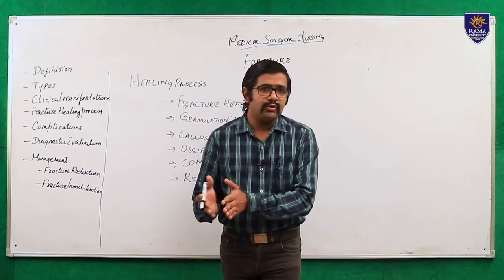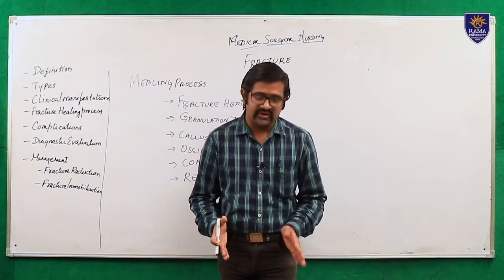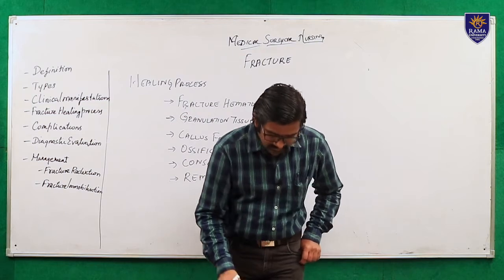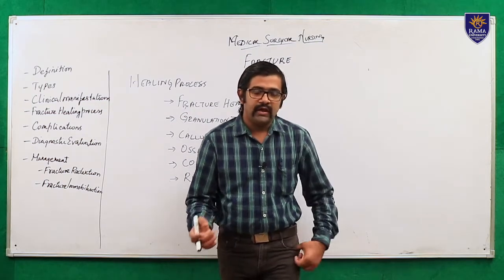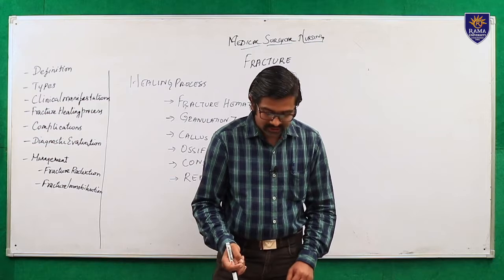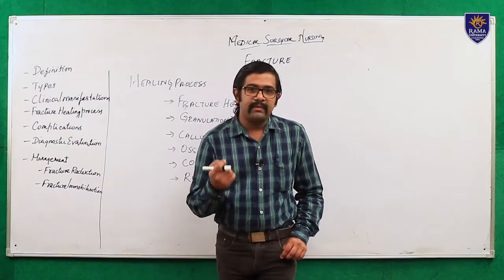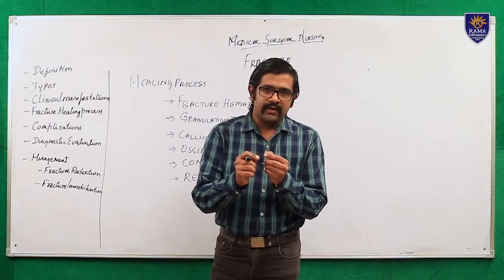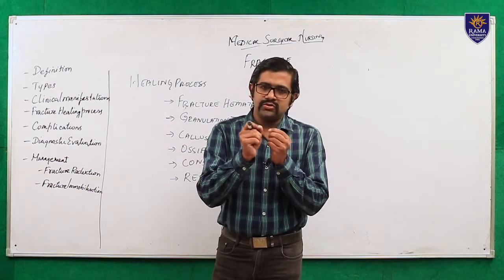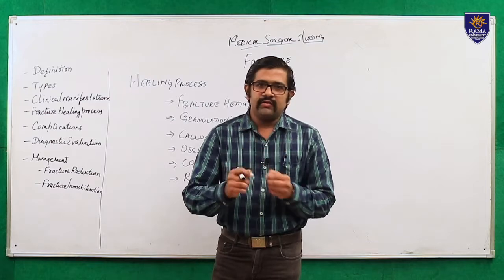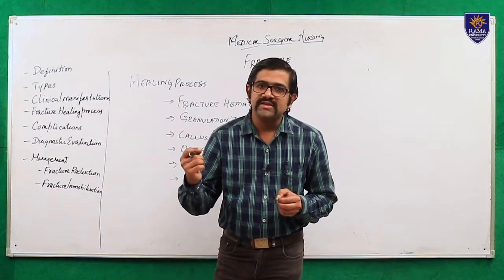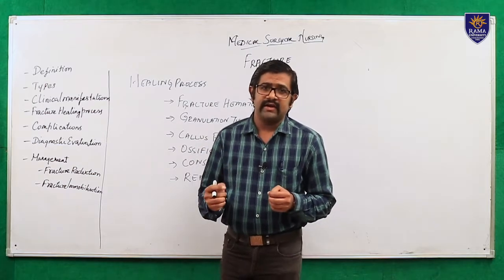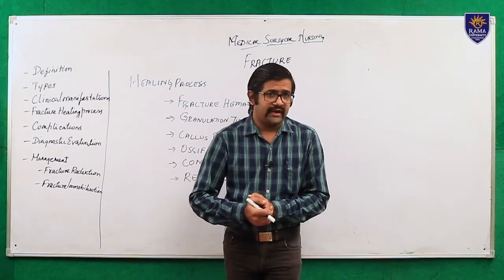That part cannot function properly. So decreased function, then edema formation, muscle spasm, deformity, everything will be present. Most important, the patient will have crepitus sound. What is meant by crepitus? Due to small movements, the two bones start to scratch together, which creates a sound called crepitus. That is another classical clinical manifestation for patients with fracture.